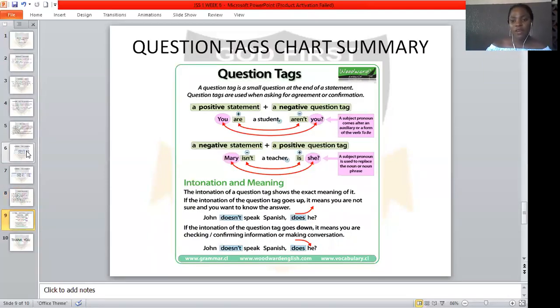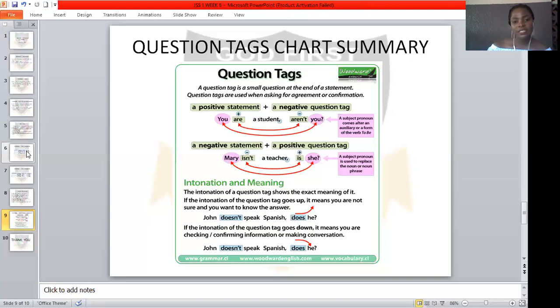So a brief summary of everything I've been talking about. A question tag is a small question at the end of a statement. Question tags are used when asking for agreement or confirmation. We have a positive statement plus a negative question tag.